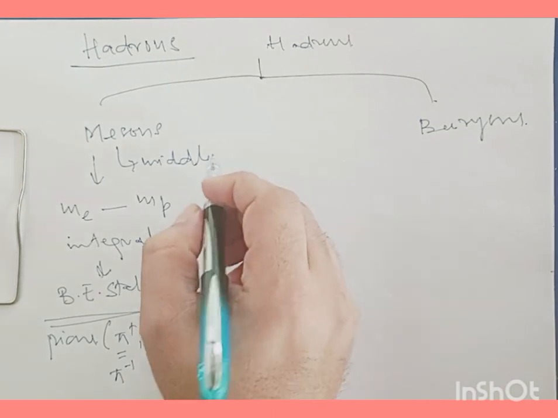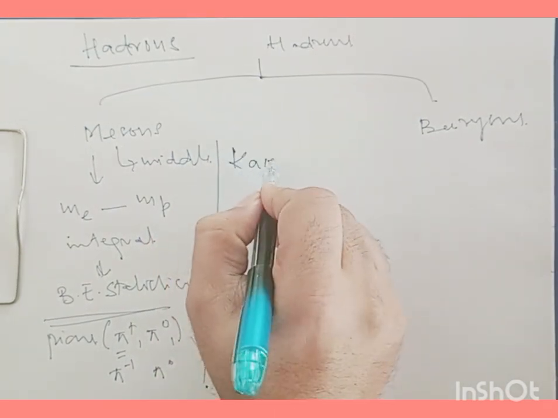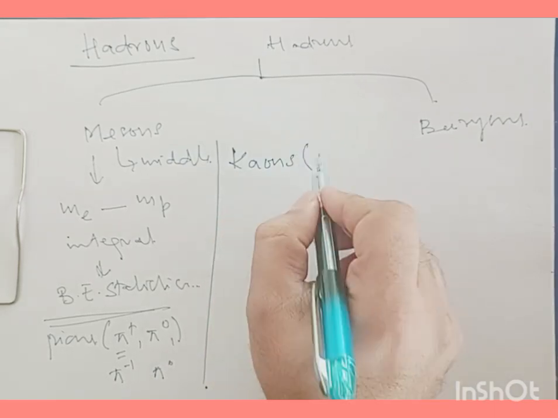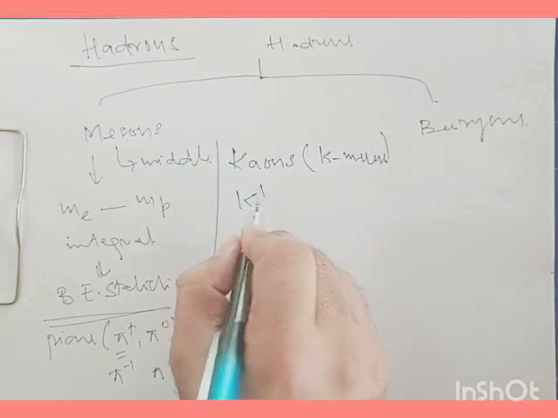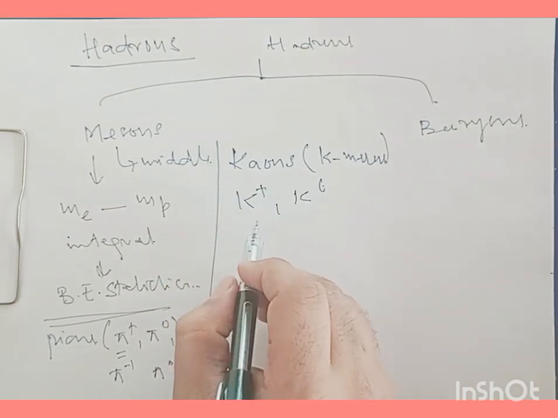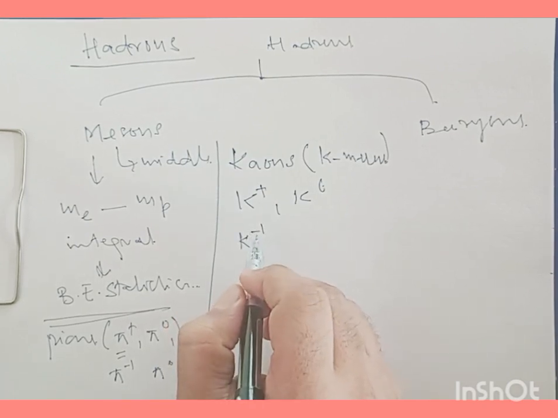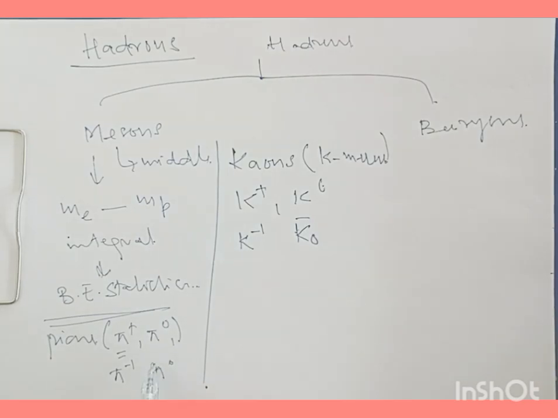The second example of mesons is kaons, also called K mesons. Here we have K plus and K 0, and the antiparticle of K plus is K minus, and the antiparticle of K 0 is K 0 bar.